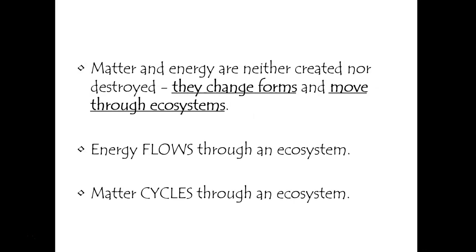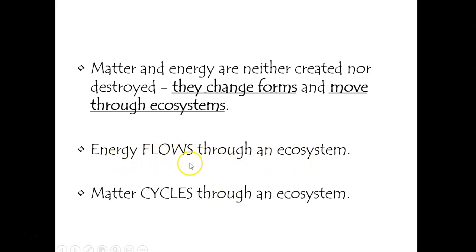We know, as scientists, and you'll learn more about this in physics, that matter and energy cannot be created or destroyed. Right? To move energy around from organism to organism, we can only change its form. That's how it moves through ecosystems. If you change the form of matter or of energy, then you're not breaking the rule of matter cannot be created or destroyed, and you can cycle it around. We say that energy flows through an ecosystem, okay? It flows, and matter cycles through an ecosystem. We'll talk more about how matter cycles through an ecosystem in a later video lecture, but for today, we're going to talk about how energy flows through an ecosystem.